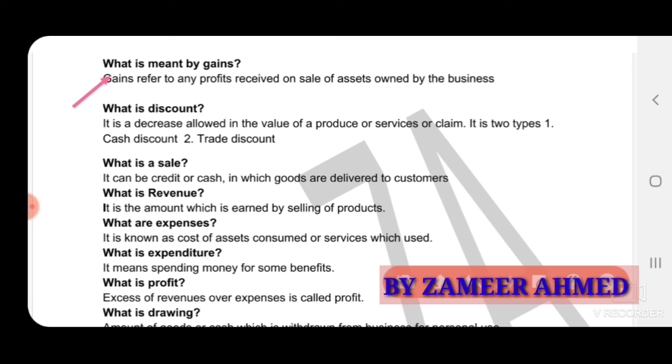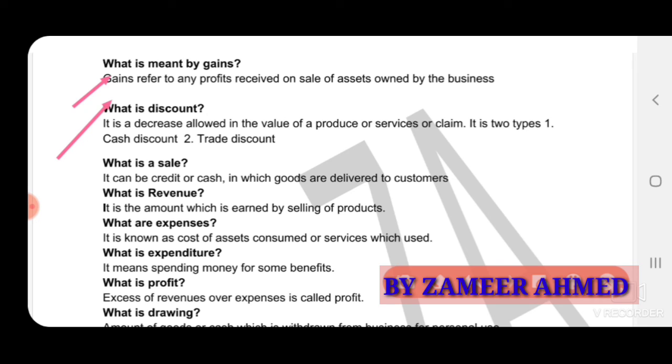If any asset is sold by the business and they get income on the sale of fixed assets, a profit on sale of fixed assets, for example sale of machinery or land, that is not a regular income to the business. The business gets regular income on sale of product. This is irregular income. So if they get any profit on sale of fixed assets, that is a gain.